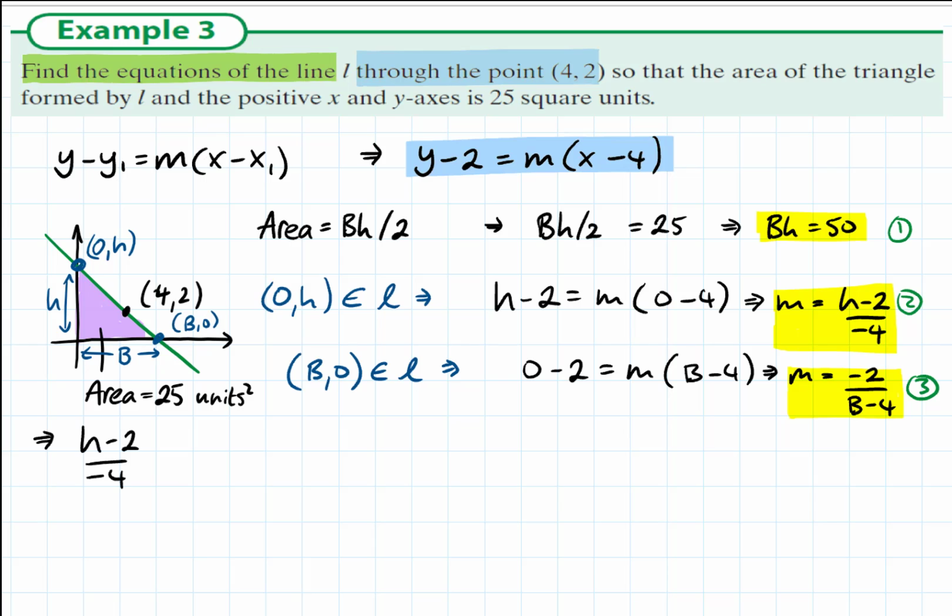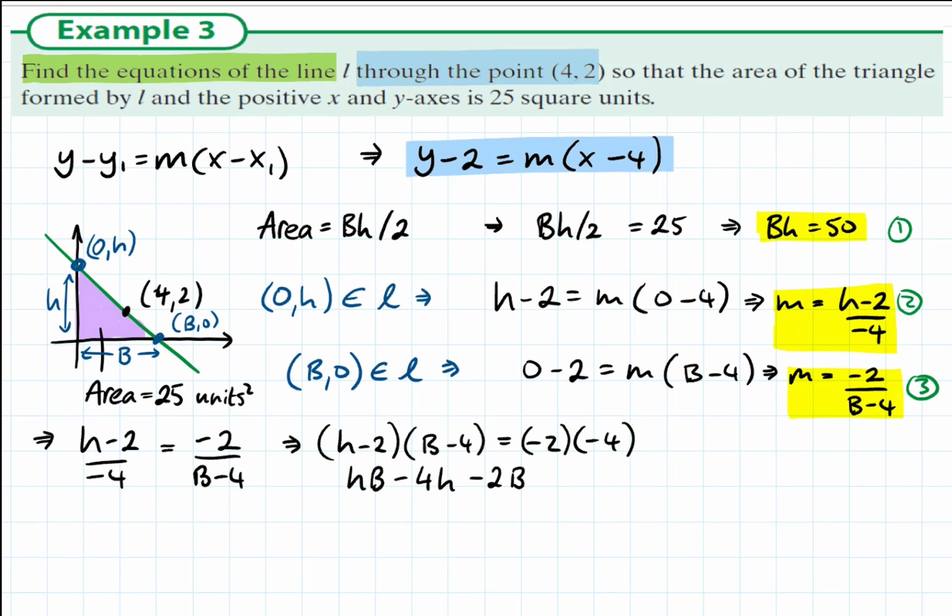So I'm going to firstly use equations 2 and 3. Since m is equal to (h minus 2) divided by negative 4, and m is also equal to negative 2 divided by (b minus 4), the two of those must be equal. So we create this equation. Now we multiply across by our denominators, and we end up with a more straightforward equation: hb minus 4h minus 2b plus 8 is equal to 8. Now from my first equation, I have bh is equal to 50. So if that's true, b must be 50 divided by h.